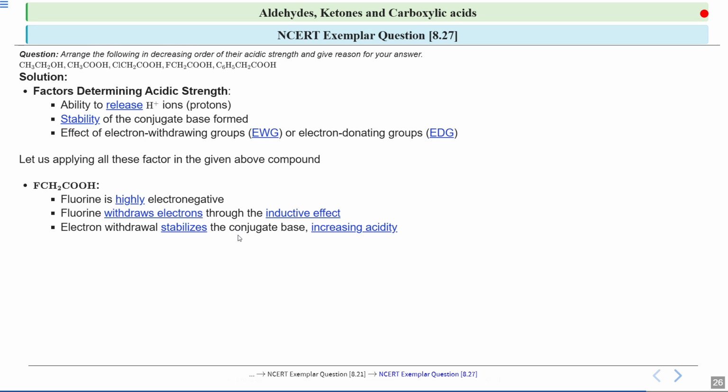So the increased stability means that this FCH2COOH is a stronger acid, because this fluorine is electron withdrawing in nature, which withdraws the electron density and stabilizes the conjugate base.